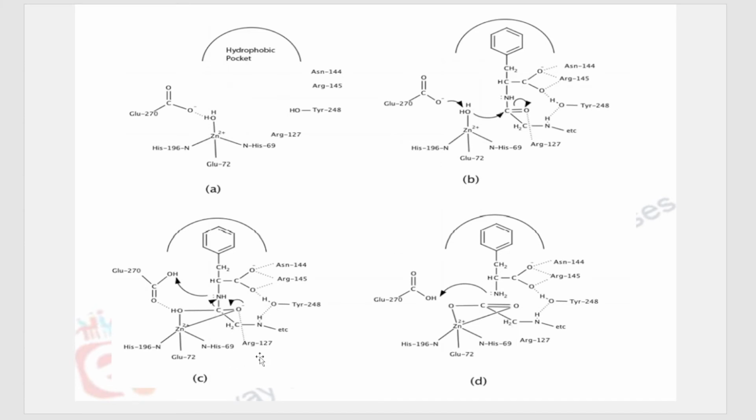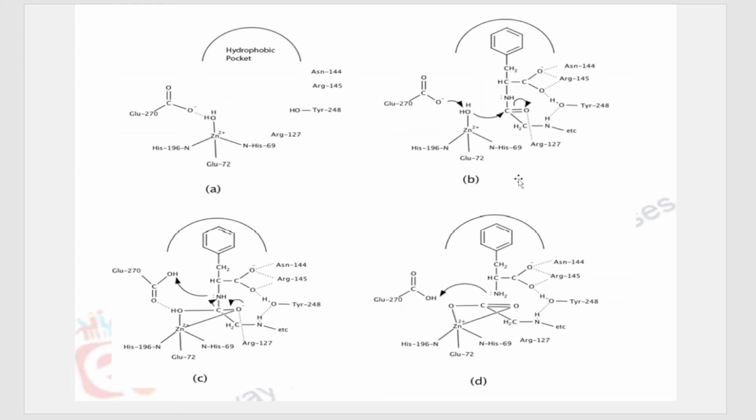Now let us go to step number 3. You have seen that this bond has migrated onto the oxygen. So it has a negative charge and this carbon had a positive charge. This oxygen had a negative charge, because of which this oxygen formed a bond with this carbon.